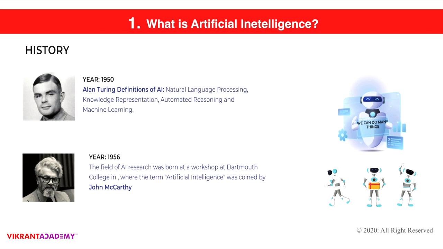Later in the same decade, in 1956, another professor named John McCarthy from Dartmouth invented the term AI. Artificial intelligence was actually first named by a professor from Dartmouth, whose name was John McCarthy. Since then, AI has been around us. AI has got the name, people know what AI is, and we are still using the term AI after John McCarthy invented it. Now let's move to the next slide.